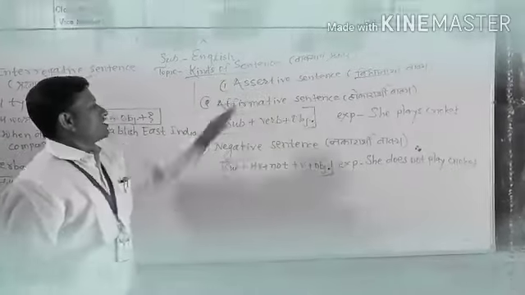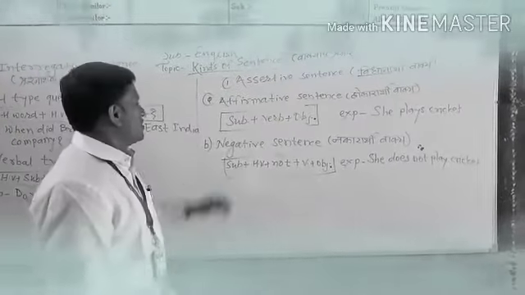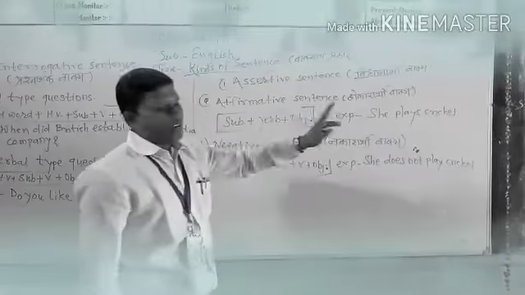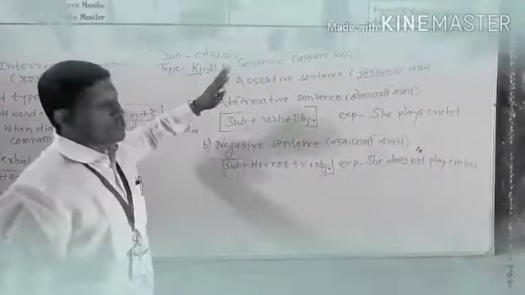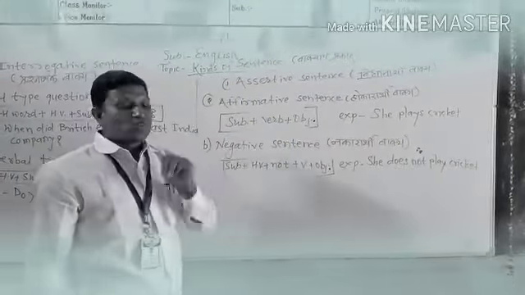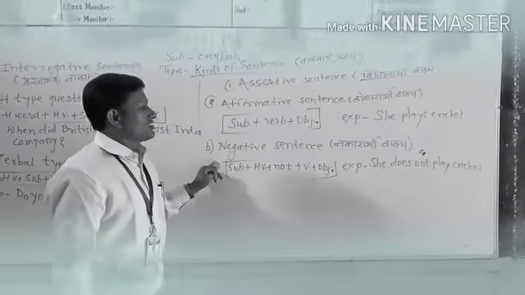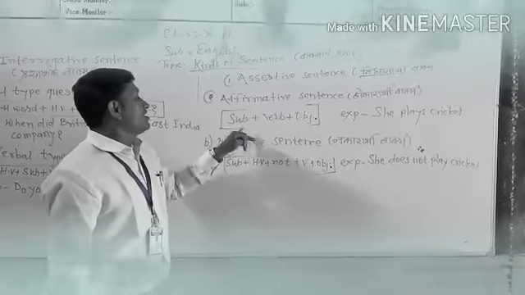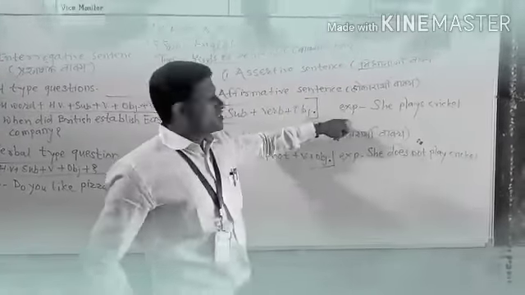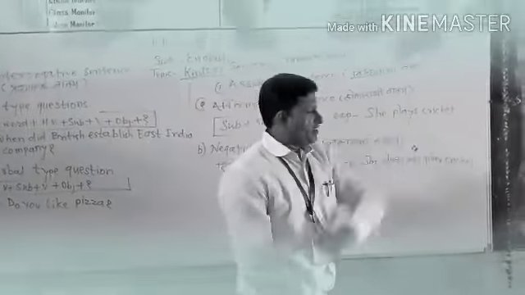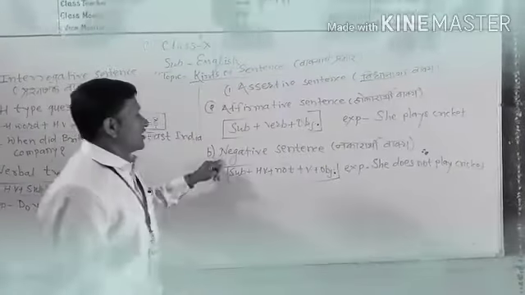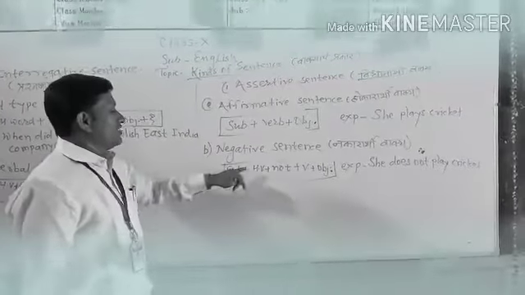In English, there is a simple formula: subject plus verb plus object. And here are also 2 types of assertive sentence. First is affirmative and second is negative sentence. Affirmative sentence, just like the example given here: she plays cricket. Another is negative sentence: subject, then HV.